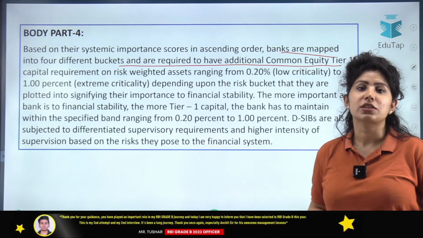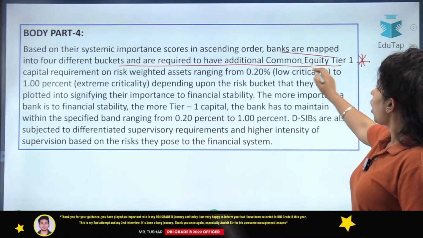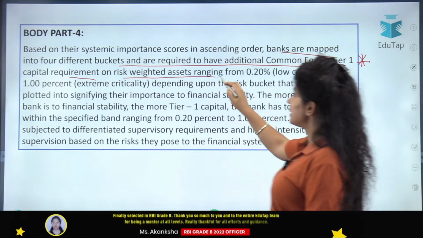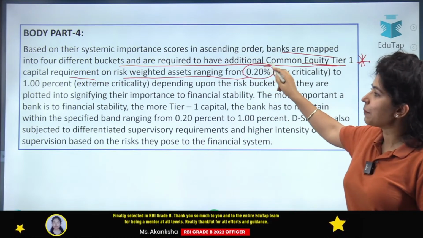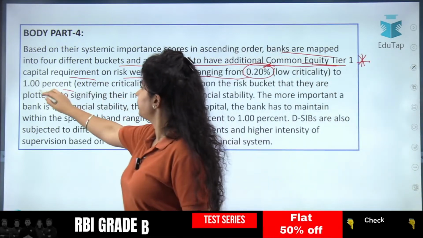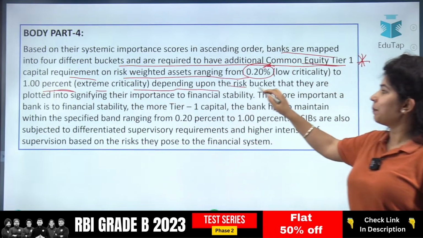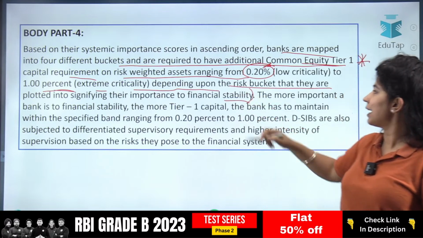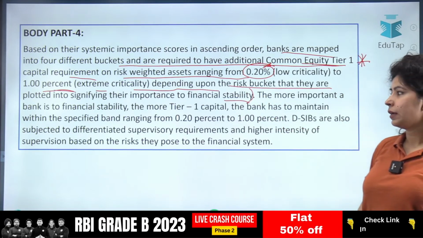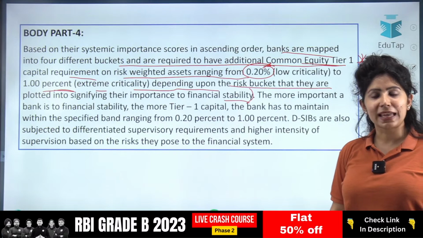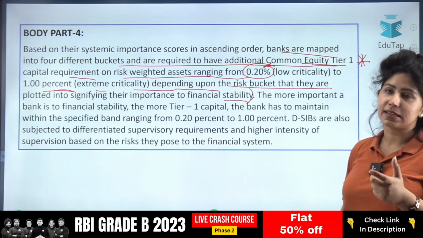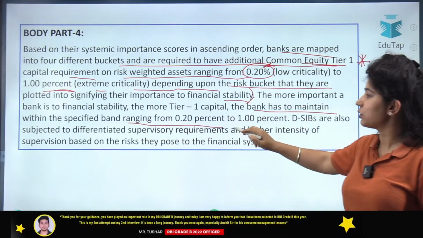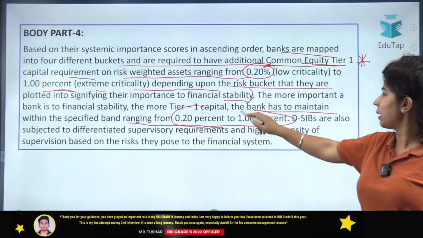What are the additional instructions that they have to follow? Common equity tier 1 capital requirement on risk weighted assets ranging from 0.20% to 1%, depending upon the risk bucket that they are plotted into, signifying their importance to financial stability. So the more tier 1 capital a bank has, the higher risk weighted assets they have to keep. The bank has to maintain within the specified band range from 0.20% to 1%.